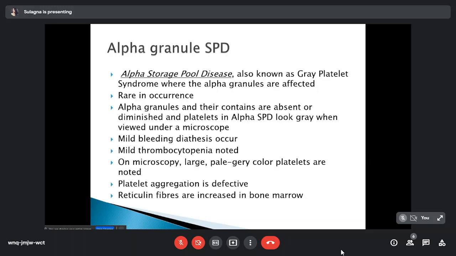So alpha granule SPD, also known as gray platelet syndrome, is where alpha granules are affected. It is rare in occurrence. Alpha granules and their contents are absent or diminished, and platelets in alpha SPD look gray and degranulated when viewed under the microscope. Hence this name. Mild bleeding diathesis occurs. Mild thrombocytopenia is noted. On microscopy, large pale gray platelets are noted. Platelet aggregation is defective. Reticulin fibers are increased in bone marrow.